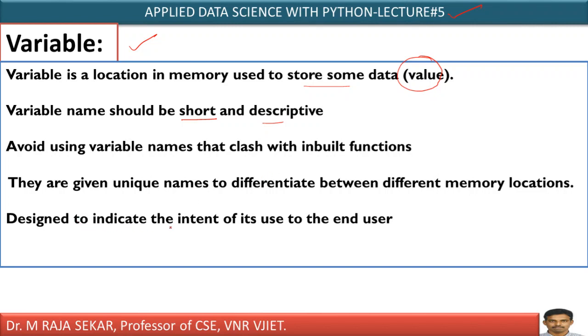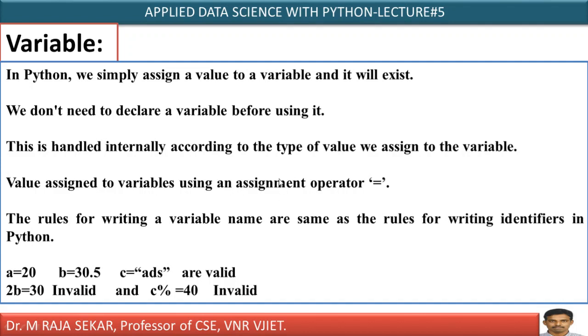Variable names are designed to indicate the intent of their use to the end user. While naming the variable, names must be meaningful. What does it mean? That is because there is an intent for creating a variable and it is supposed to convey information, and it is better they are short and descriptive. The variable name must give some sort of meaning, isn't it?